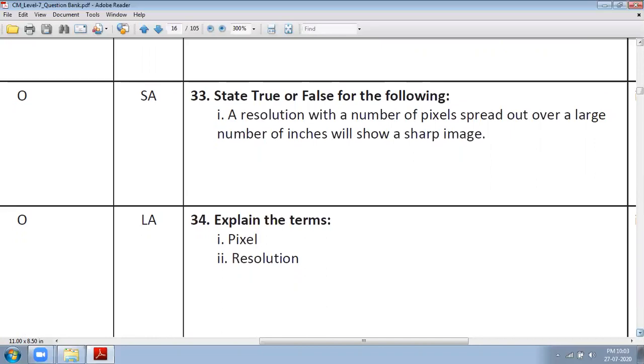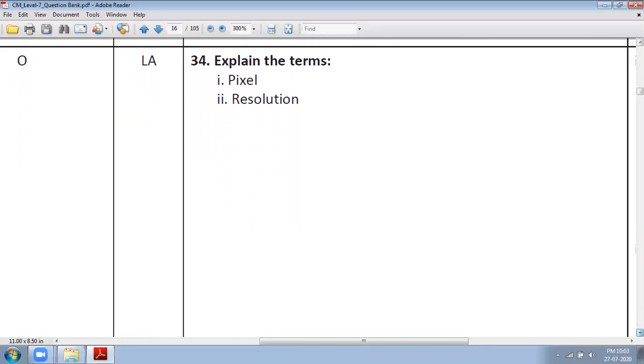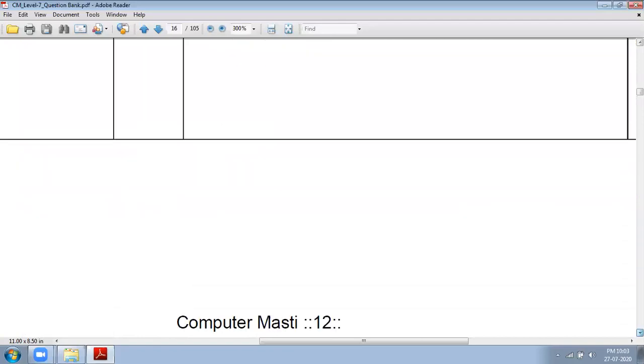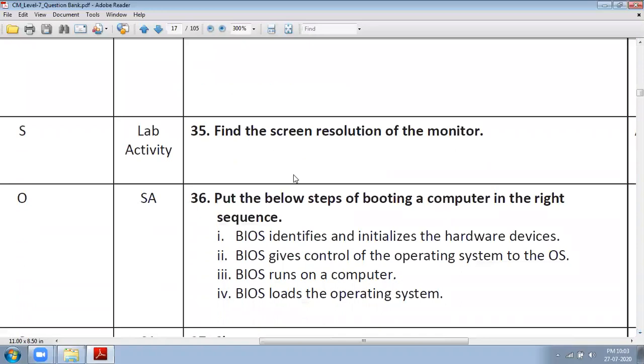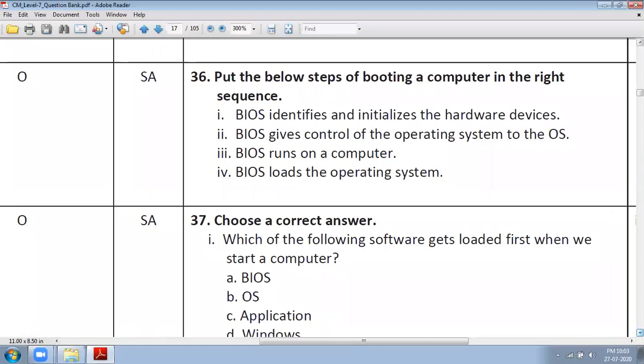Explain the term pixel and resolution. I have already given you this to write through the video classes. So find the screen resolution of your monitor. This is the activity based question.